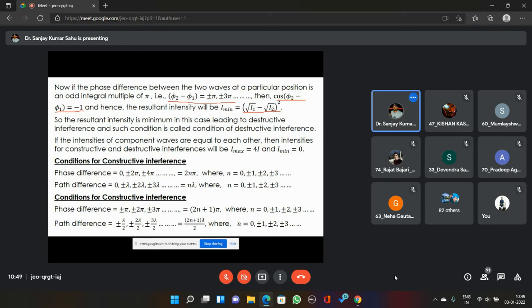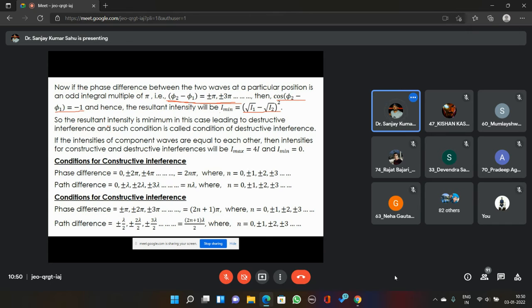This is the minimum intensity possible by superposition of two waves having intensities I1 and I2. When this condition is fulfilled, the region of space where it is fulfilled will get dark or minimum intensity, and those areas are called areas of destructive interference. These conditions are called conditions of destructive interference.